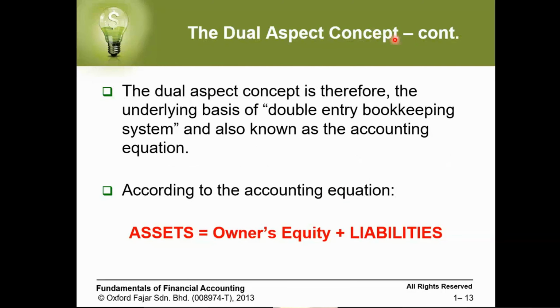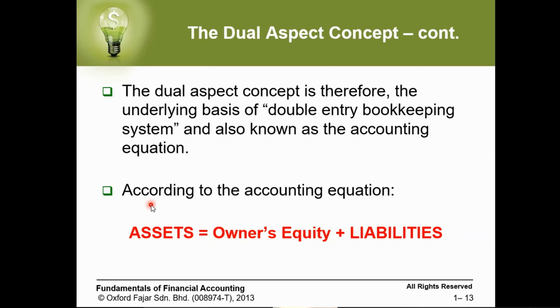So the dual aspect concept is going to be like this: assets equals owner's equity plus liabilities. This is the first aspect. This is the second aspect, which is the claims against the assets. So again, the dual aspect concept says accounting has two aspects. First, assets, which is what we own as a business, what the company owns.